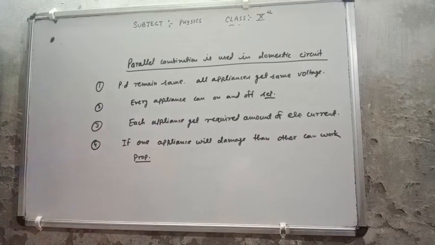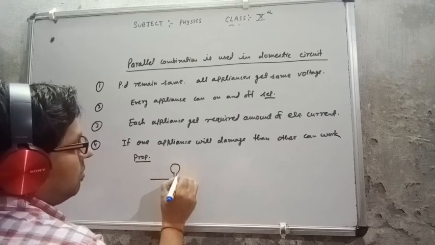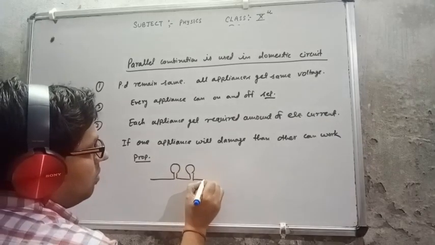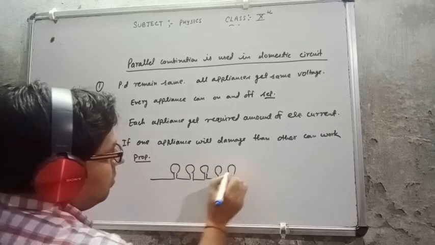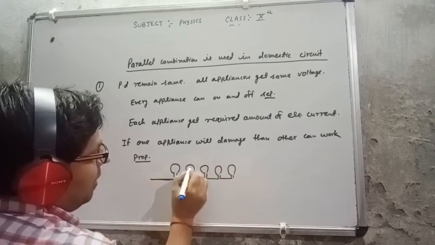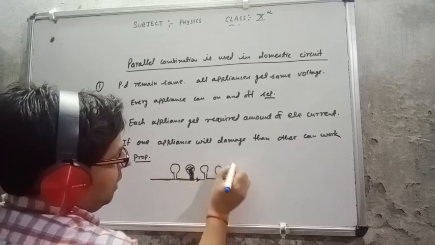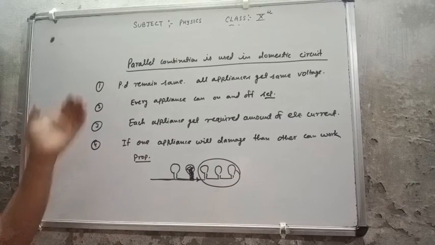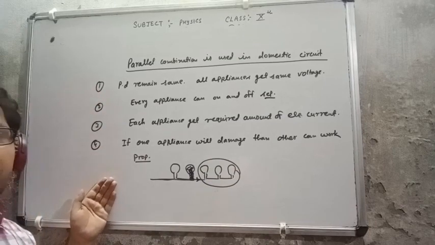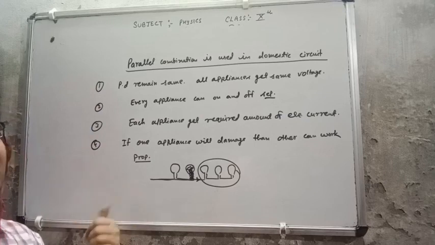Whereas in series, if one is damaged, suppose I have a bulb combination in series and the electricity is coming here, and that one is damaged due to any reason, the electricity will not be supplied to these, so these three will also not work. Whereas in parallel it's not so. So that is why we are using the parallel combination in our domestic circuit, not series combination.